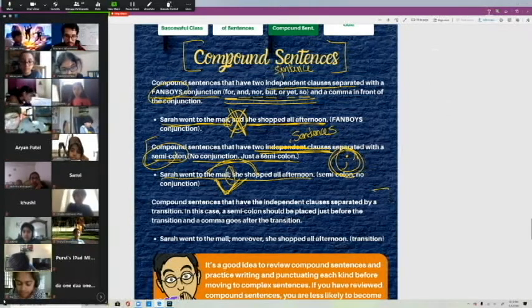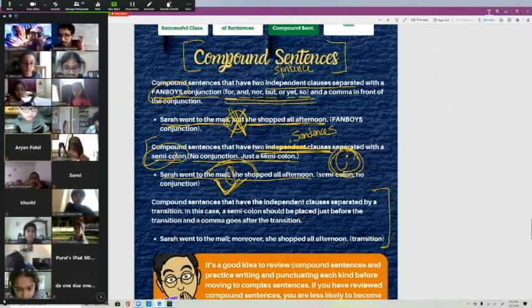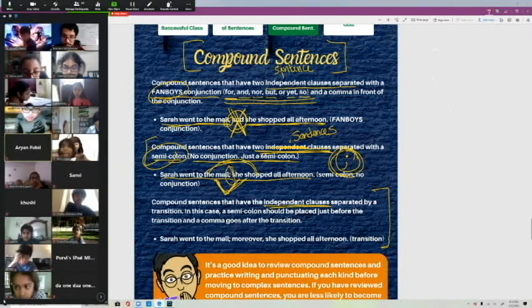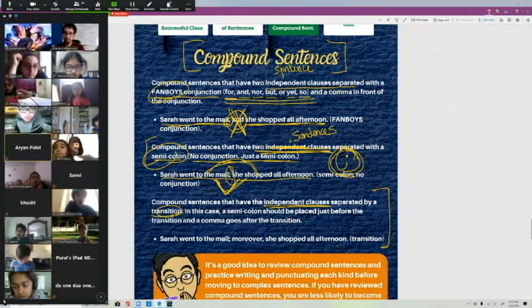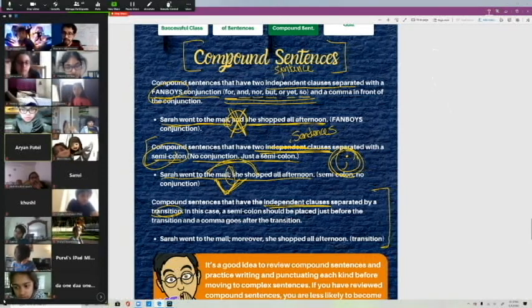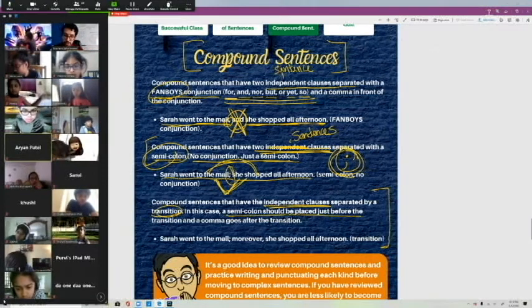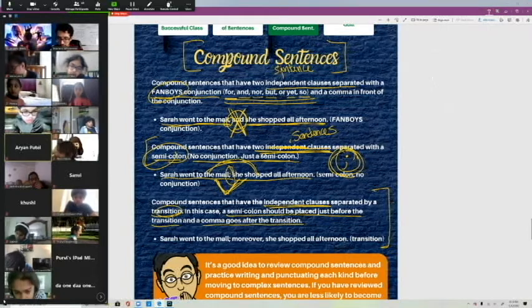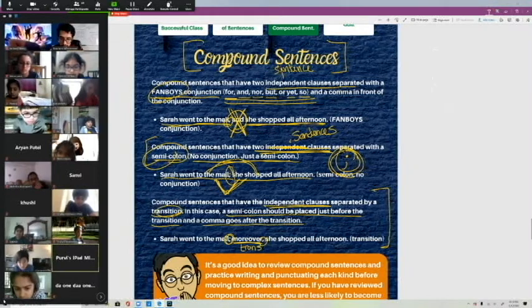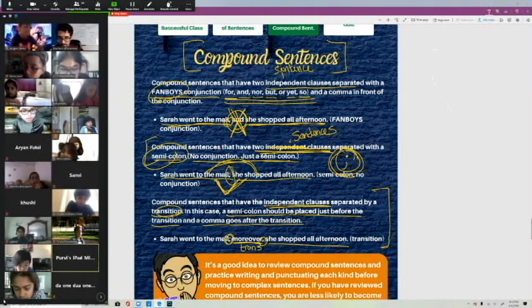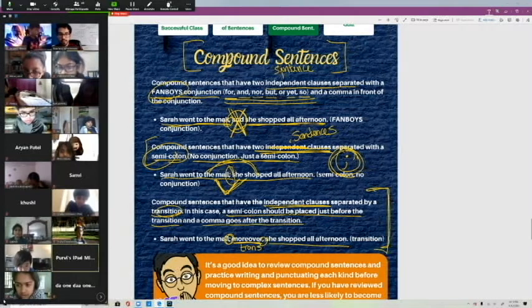If you can go the next 3 minutes with me, pay attention. Compound sentences that have an independent clause, which is a sentence, separated by a transition. A transition is a word that ties two sentences together. In this case, a semicolon should be placed just before the transition and a comma goes after the transition. So Sarah went to the mall; moreover, she shopped all afternoon. Don't worry about this one too much.